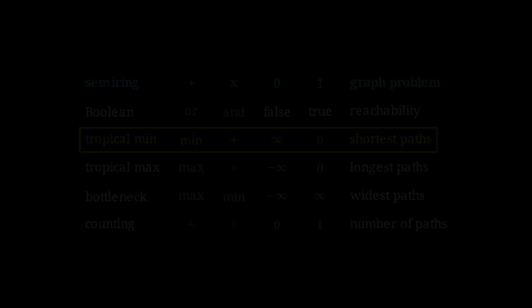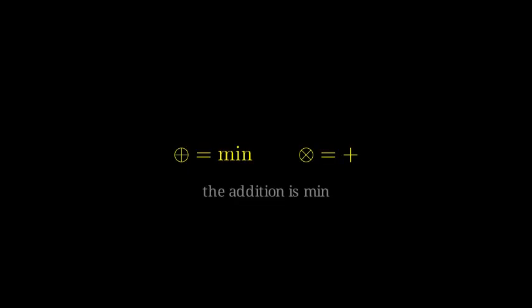Hold on, plus is actually min, that sounds backward. The naming of the tropical semirings is counterintuitive, but it is standard and it matters. In the tropical min semiring, the addition of the semiring is min, and the multiplication is ordinary addition. Read that again. The thing we call plus is actually min, and the thing we call times is actually plus. This is not a quirk. Matrix multiplication uses both operations, and the algebra has to line up so that the inner product of a row and a column computes the best path through an intermediate node. The shape is what makes it work.